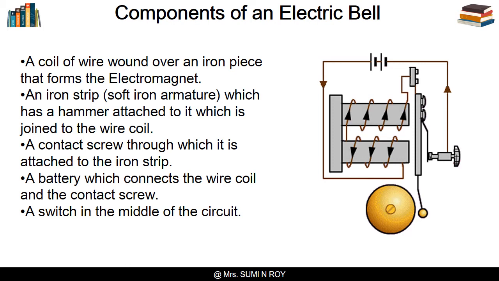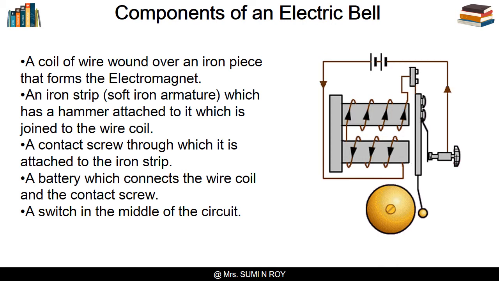We are quite familiar with an electric bell. It has an electromagnet in it. Let us see how it works. But before that, let us see what the components of an electric bell are. It consists of a coil of wire wound over an iron piece that forms the electromagnet.